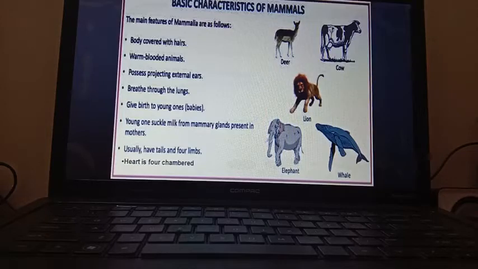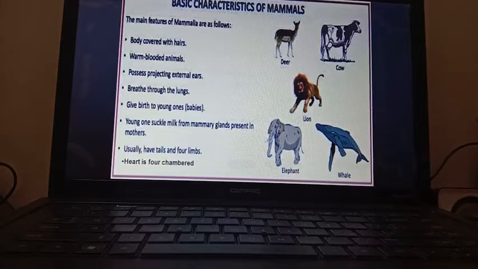Means they give birth to young ones or babies. But there are some exceptions: the duck-billed platypus and spiny anteaters, which are not viviparous, they are oviparous, means they lay eggs.